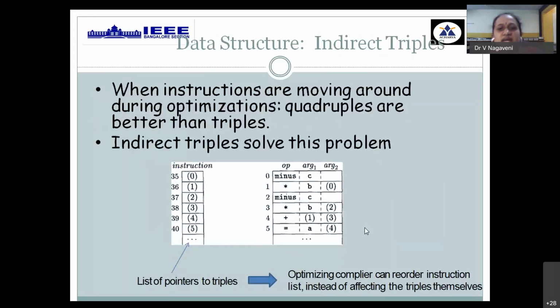Then the indirect way of representing triples is called indirect triple. The given address of the triple representation is assigned to one more new address. So instead of directly fetching that address, we need to first fetch the contents present in that 35 location, then the actual value present in that location. This will generate an optimized intermediate code. Hence, we are going for this indirect triple.